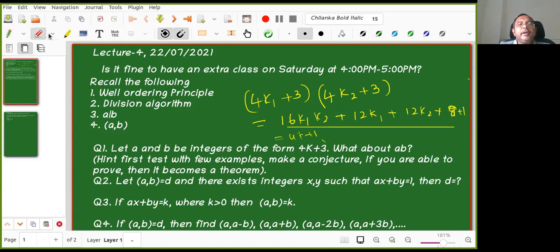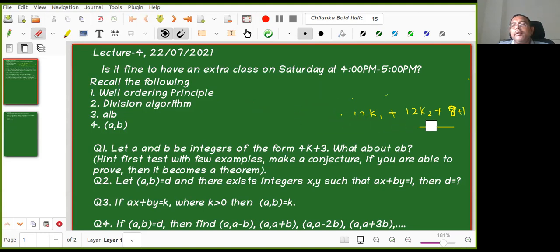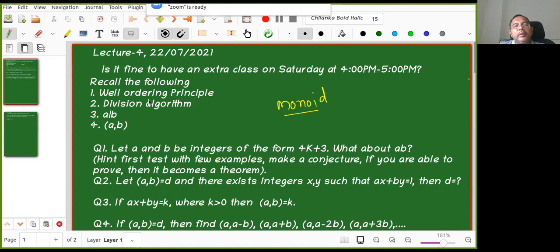Yeah. So be careful: if the two numbers are of the form 4k plus 3, then the product need not be of the form 4k plus 3 again, whereas 4k plus 1, yes. Later you can see that that is a monoid. Monoid means it is closed with respect to multiplication, and the identity is also there. 1 is there. Don't worry about monoid and all. It is some name, but don't worry about that.